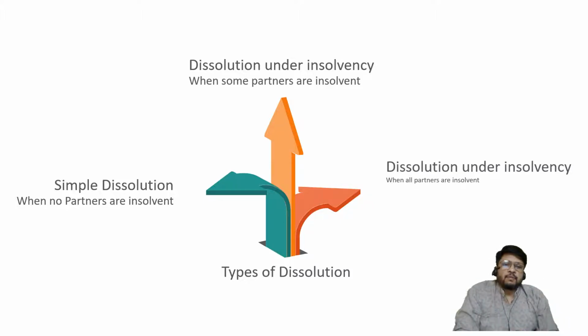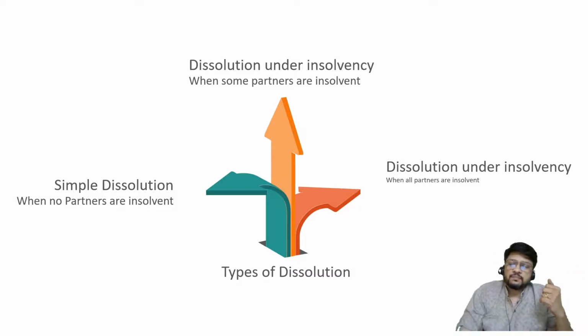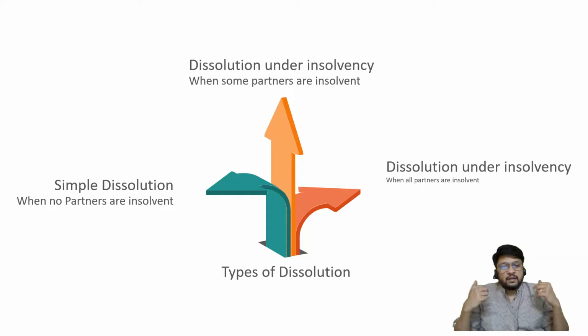The third type of problem is dissolution under insolvency, the same situation, but when all partners are insolvent. That means if there are three partners A, B and C and their firm is dissolved, and unfortunately the assets of the firm are insufficient to pay the liabilities of the firm, then the partners are supposed to bring in the money necessary from their house, from their private property, because there is the unlimited liability principle in partnership.